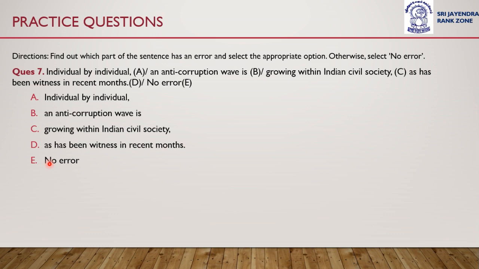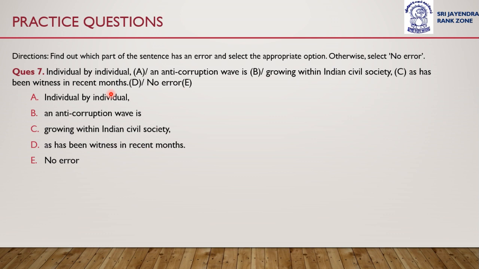Question number 7. Here also we have to find out which part of the sentence has an error, and we have to select the appropriate option. Otherwise, we have to select no error. Question number 7 is: Individual by individual, an anti-corruption wave is growing within Indian civil society, as has been witnessed in recent months.